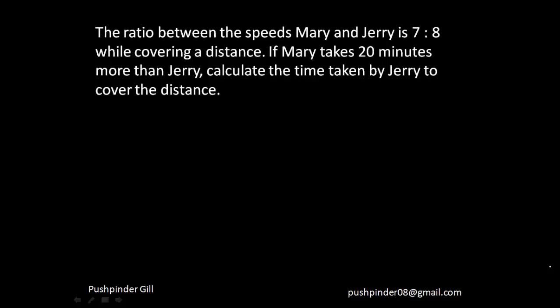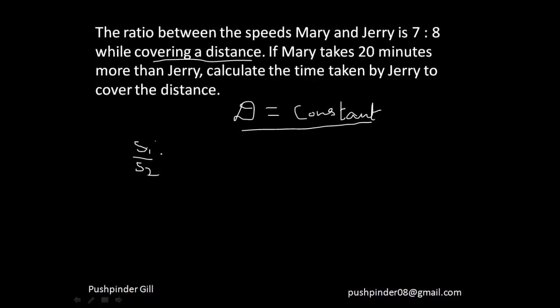Alright, now if you see, the ratio of the speeds is given, right? And they're covering the same distance. That means distance is constant in this scenario. See, if you have observed, in every question I analyze which thing is constant. That you have to take care, because then your question's framework would be right. So distance is constant, and this ratio of their speeds, let me call s1 by s2, is equal to 7/8.